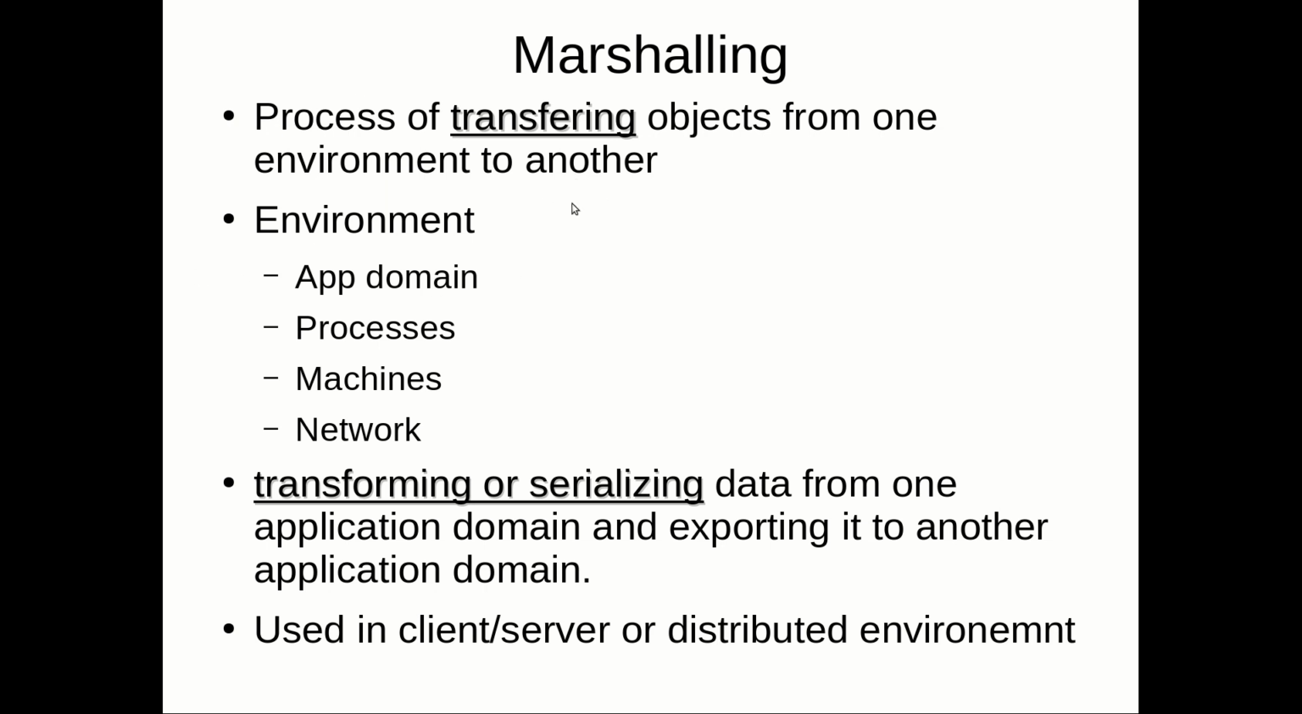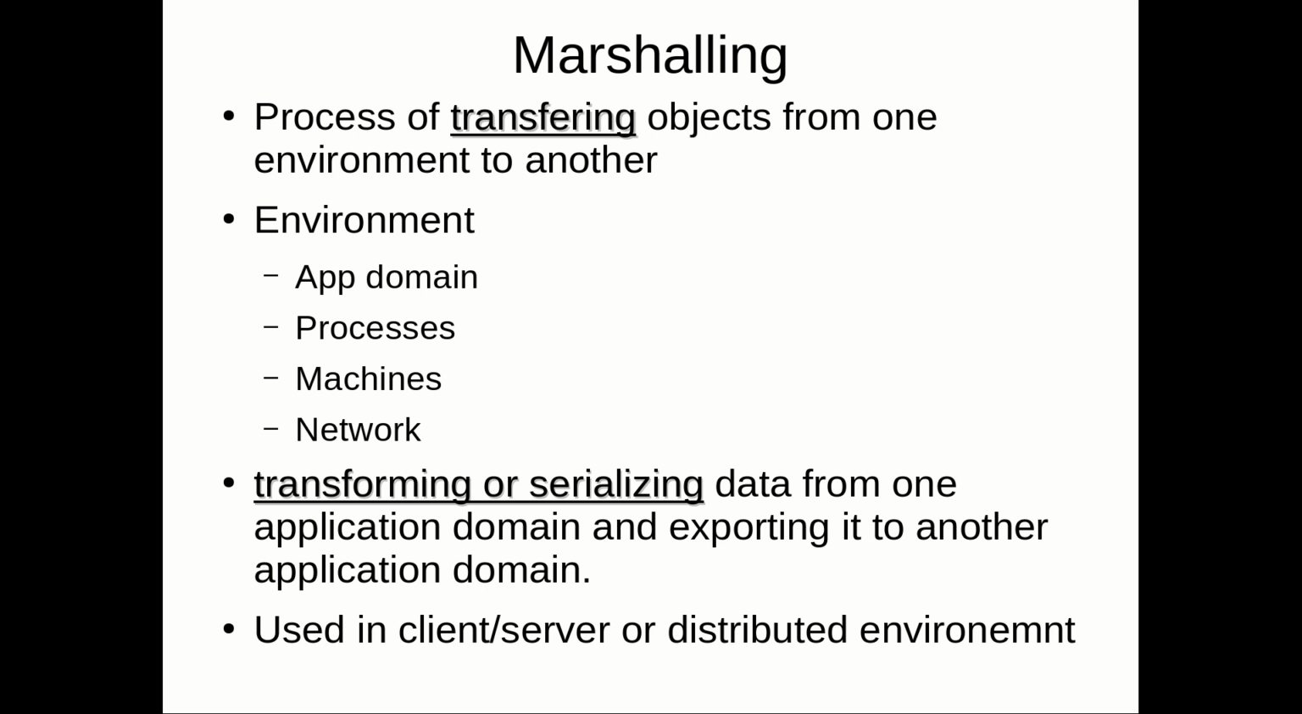Now when I say we are going to transfer objects from one environment to another environment, it can be any of these. The environment may be an application domain, so you transfer data from one application domain to another application domain, or you may be transferring an object from one machine to another machine, or from one network to another network, or maybe in the same machine you are running more than one process and you want to transfer an object from one process to another process. Then we call it marshalling.